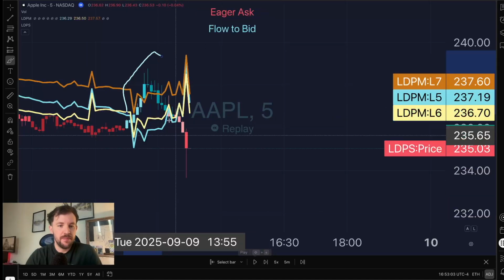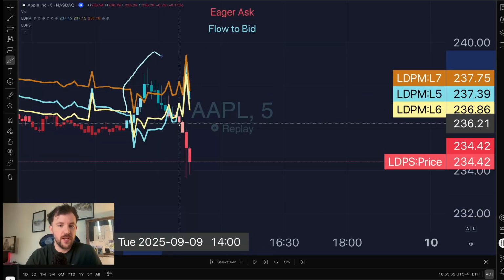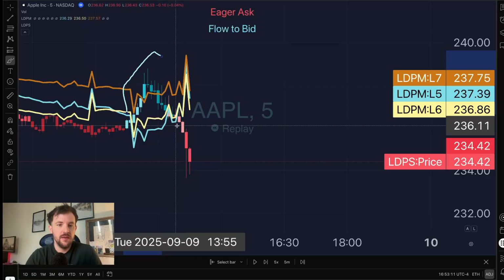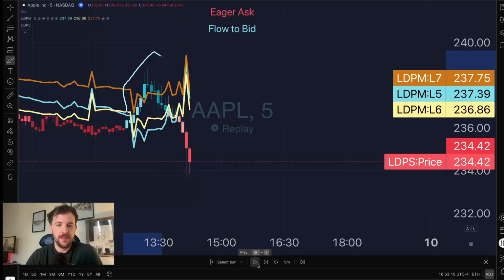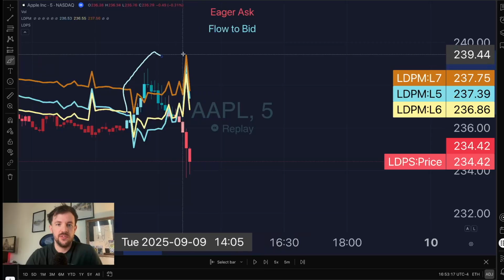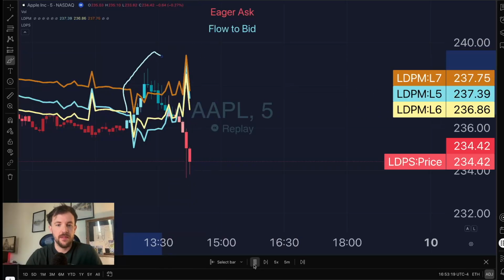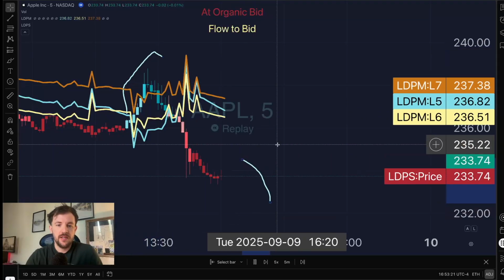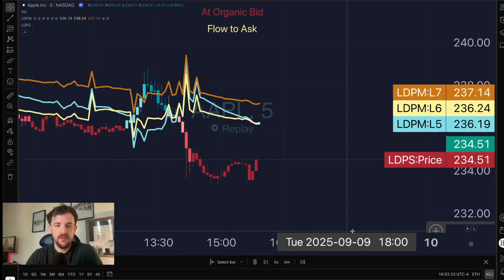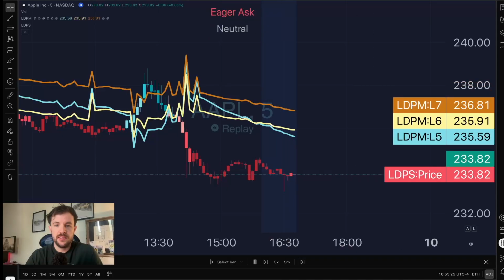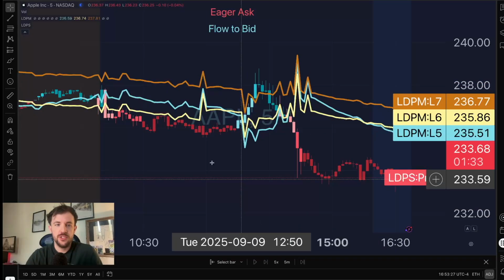But then we do get that bearish liquidity start popping in right at, I would say, the first candle here at 1355. We won't count this one, this little brief guy. But the 1355, it starts kicking off with that bearish liquidity. We get this nice aggressive ask cascade popping in. So we know there's a lot of ask floating around. And it seems that is how conditions have ended.